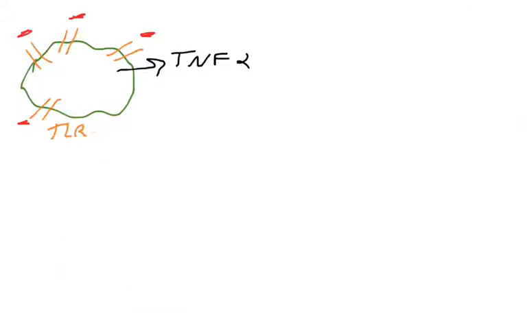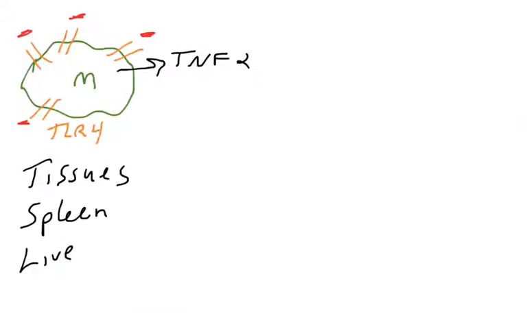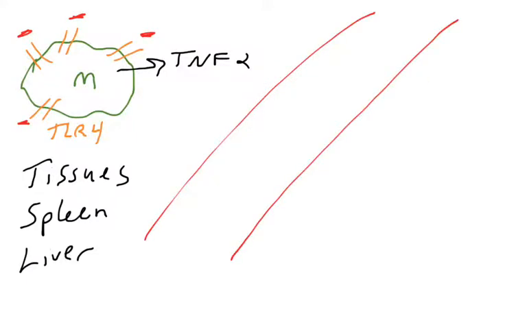Now I want to talk a little bit about some bad things that can occur when there's systemic inflammation. Macrophages, where do you find them? They're resident in your tissues. So you're going to find them embedded in the connective tissue in your skin. You also find macrophages in your spleen and in your liver. The spleen and the liver work very similarly to lymph nodes. They act as a filter for your blood.